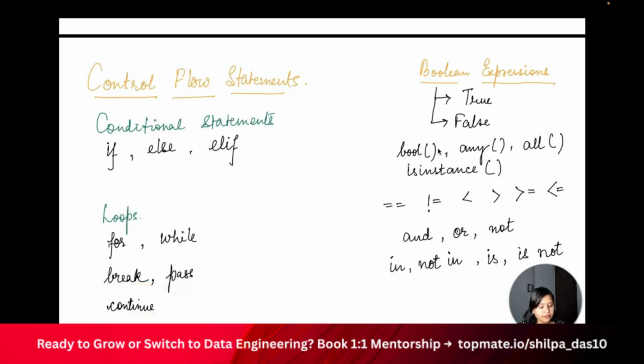Let's say I have a complete code, right? And I don't want to go ahead and run the complete code. I want to break it at some point. So I can use the break keyword in order to break the complete loop. And then I want to pass it, or I want to continue to the next statement. So these things are there in case of the loops that you can use, that is break, continue and pass.